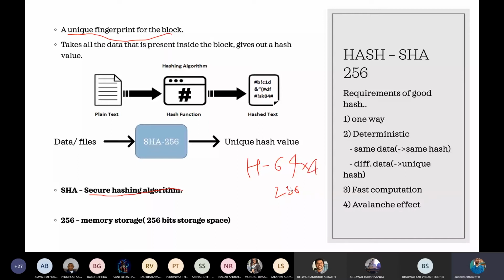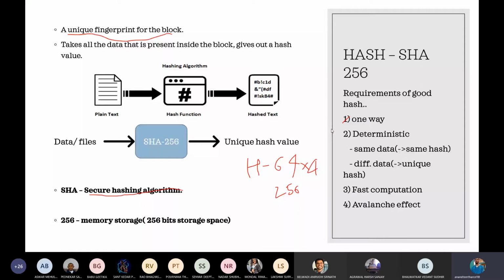That is nothing but 256-bit storage space that the hash takes when we generate it using the SHA-256 hashing algorithm. Now there are some requirements for a good hashing algorithm. The first one is one way. One way means you can get a hash from any input, but you cannot get back the input from the hash using backtracking or any other method.